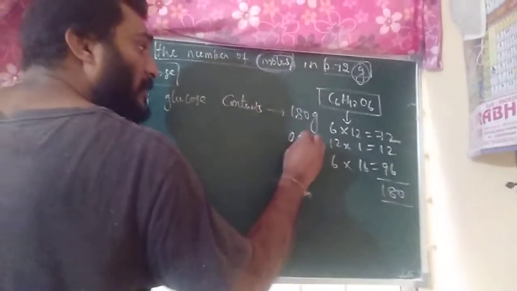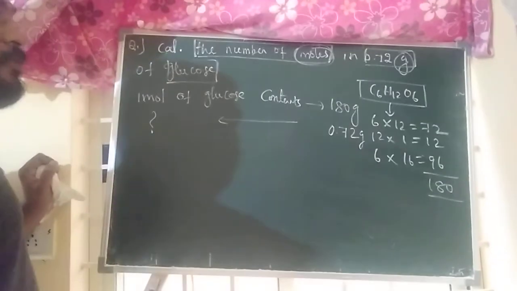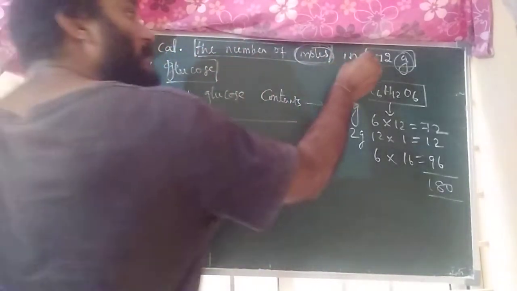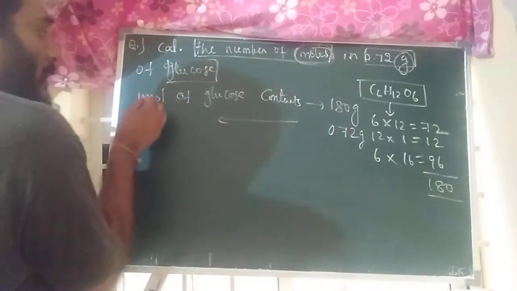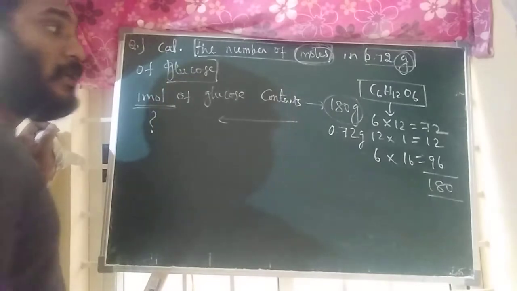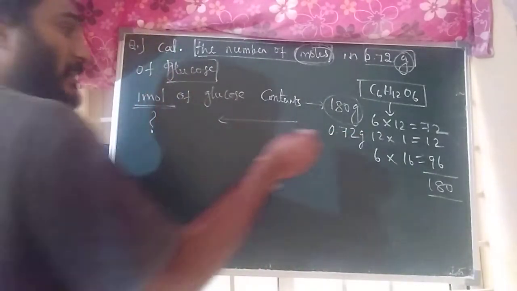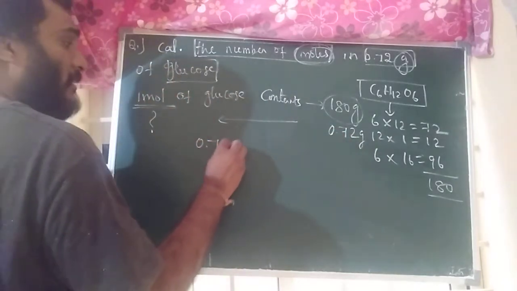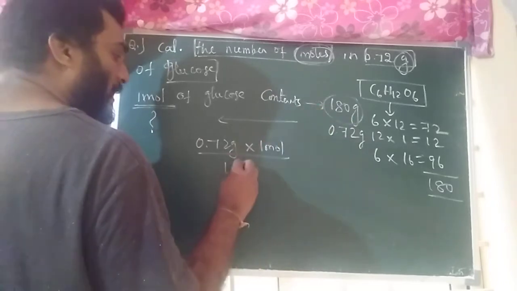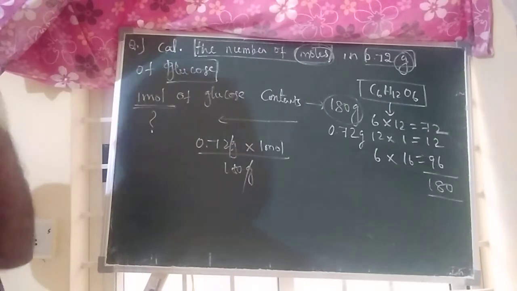So write down here 0.72 grams, and on this side, a question mark. They're asking to calculate the number of moles in 0.72 grams of glucose. First general phenomena, 1 mole of glucose contains 180 grams. 0.72 grams contains how much? We should calculate, just cross multiplication. 0.72 grams into 1 mole by 180 grams. Grams get cancelled. What is the answer you will get?